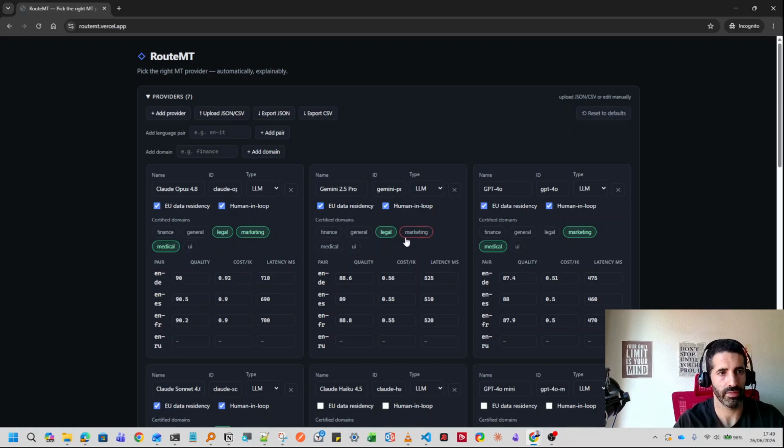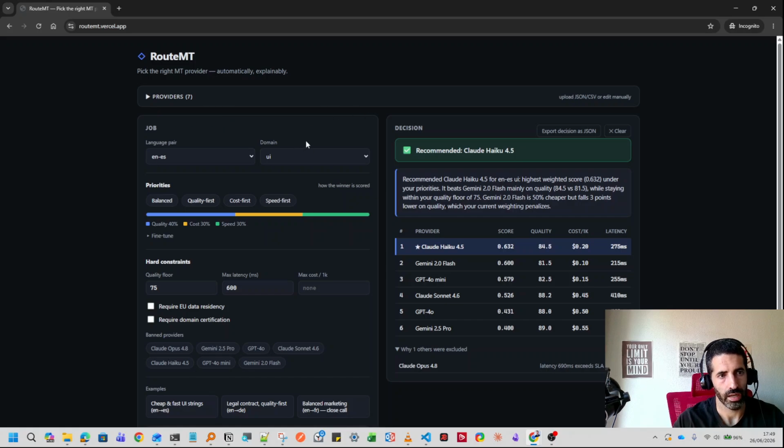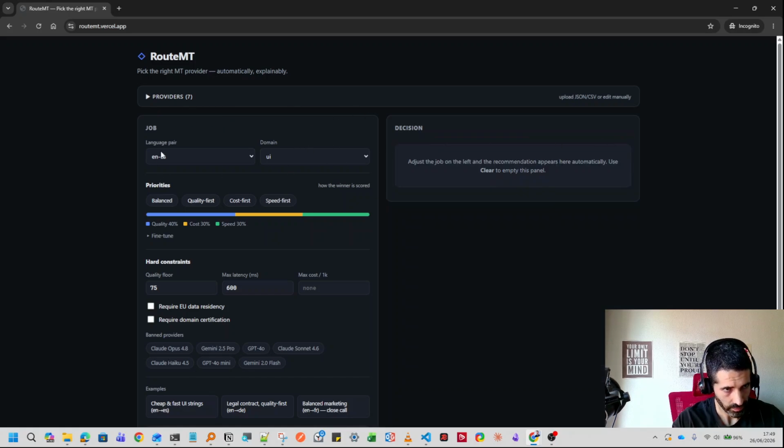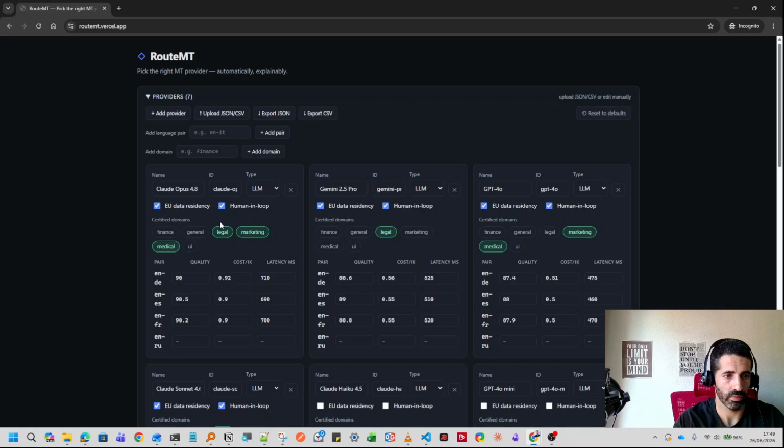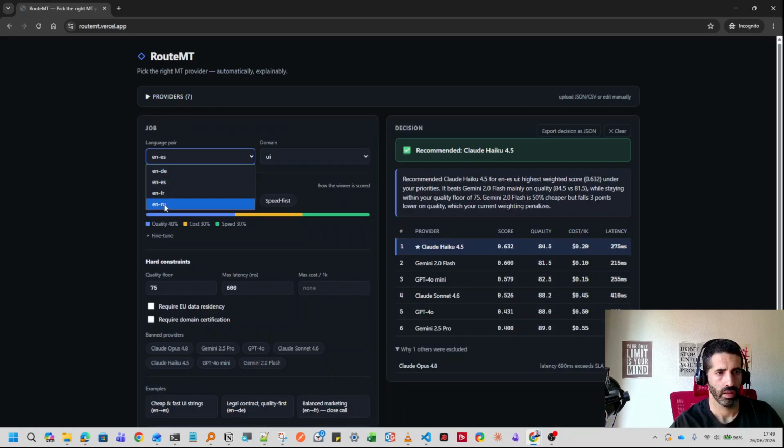Once we have our settings regarding the models, here we can select the language pair. As we can see, we have added Russian, and there is no provider with Russian because we haven't included anything here. But if we put some information here, then the language pair has a provider.